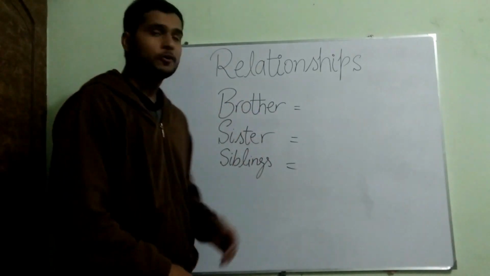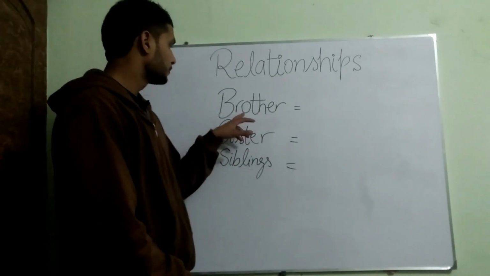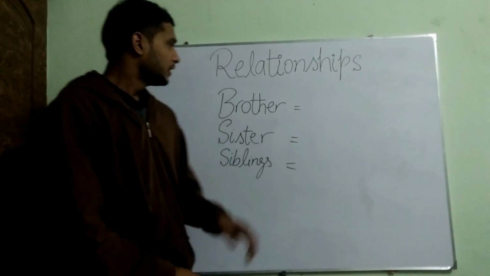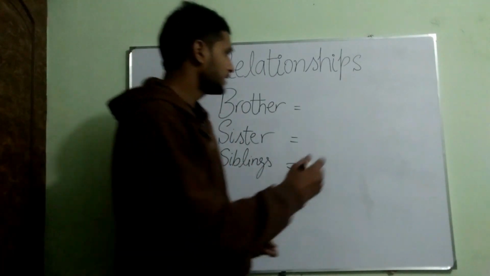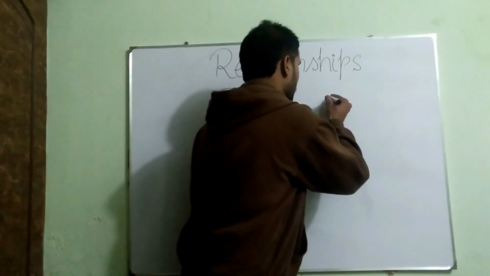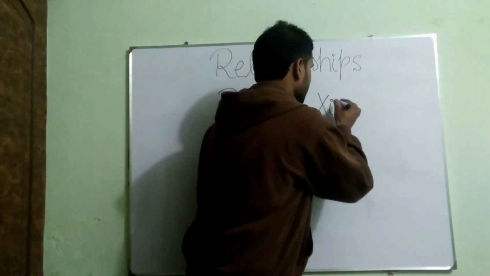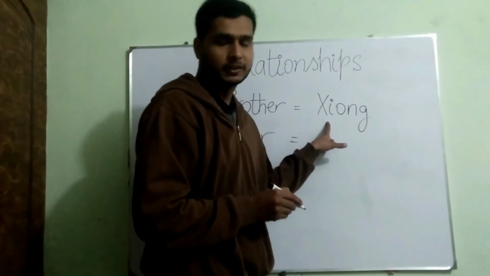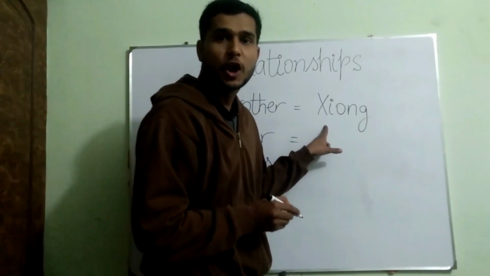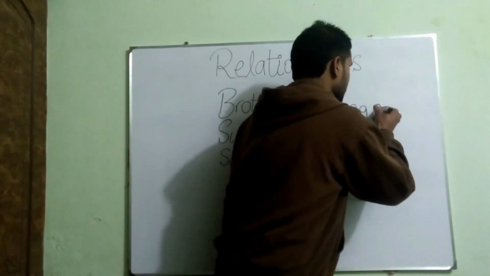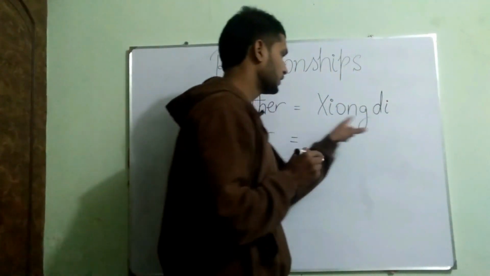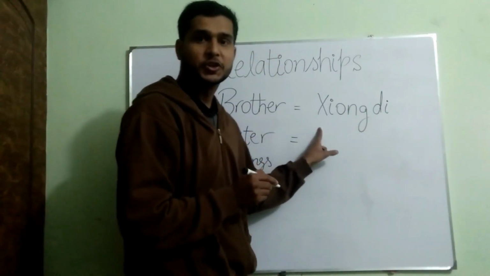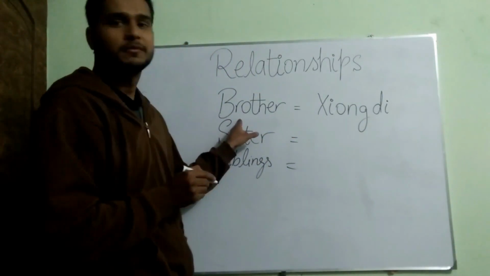Guys, now we will learn how to pronounce and say brother, sister and siblings in the Chinese language. For brother, we have the Chinese word xiongdi, X-I-O-N-G. How to pronounce? Xiong. If I put D-I in front of this, it becomes xiongdi, and its meaning is brother.